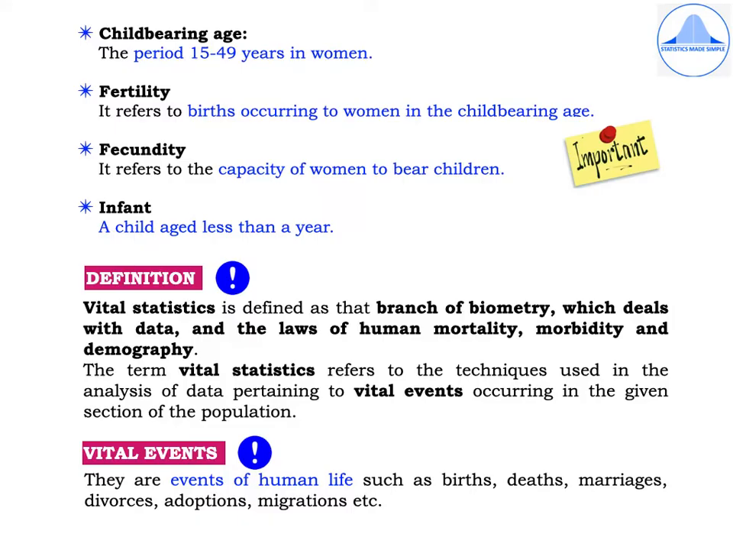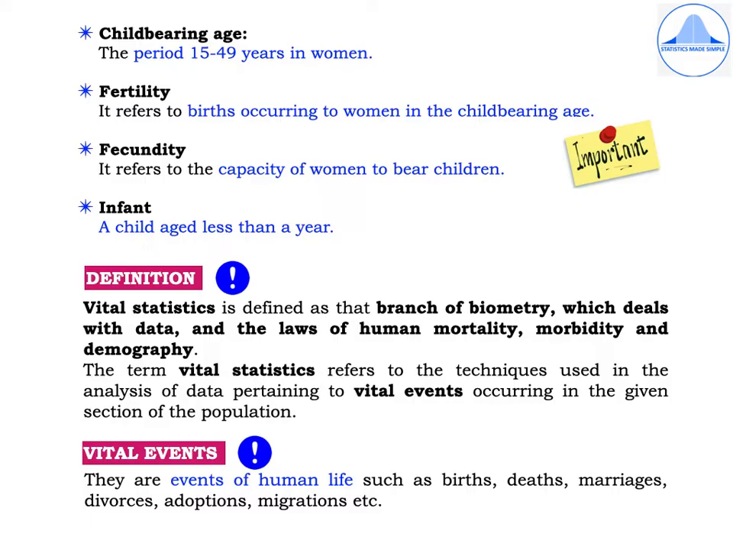Fifth is the childbearing age, which is the period 15 to 49 years in women. Sixth, fertility. It refers to births occurring to women in the childbearing age. Seventh, fecundity. It refers to the capacity of women to bear children. Eighth, an infant is a child aged less than a year.